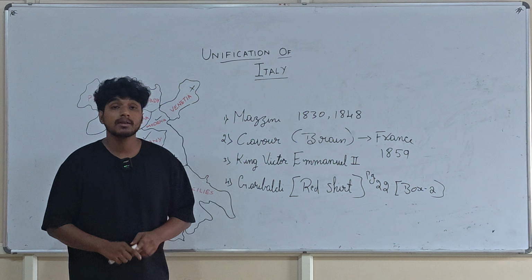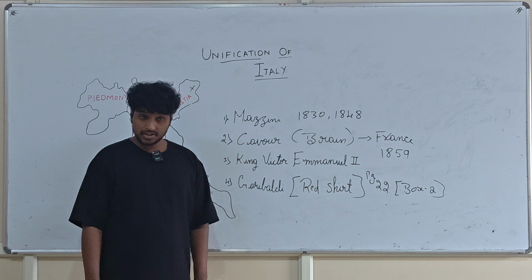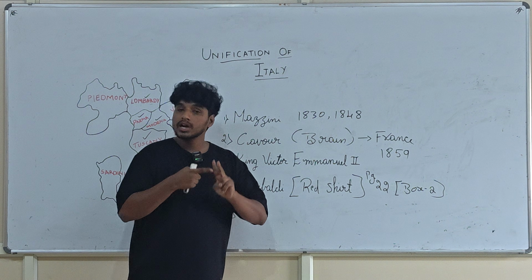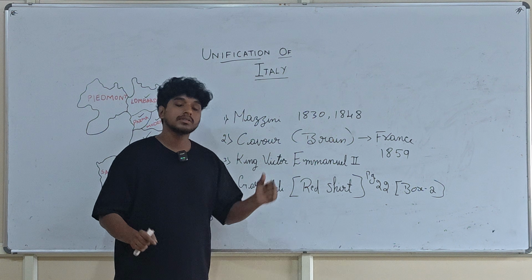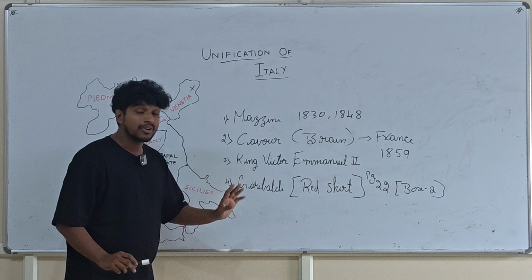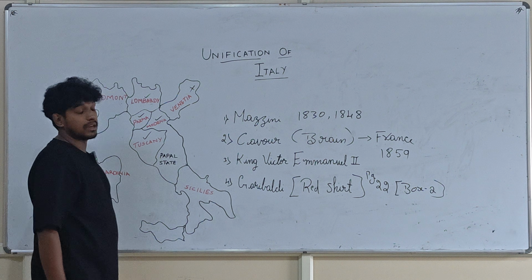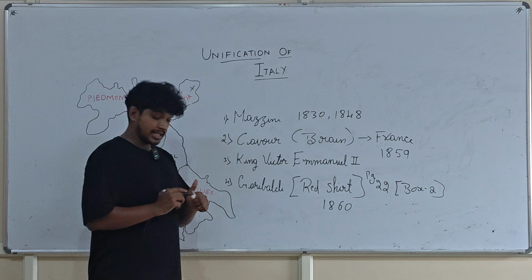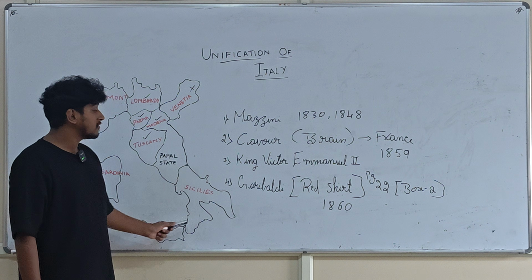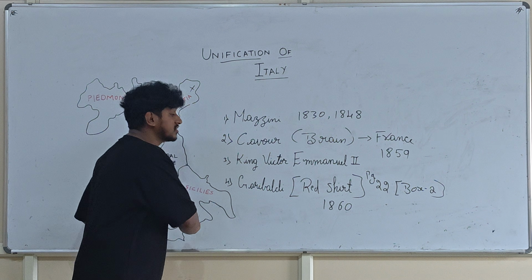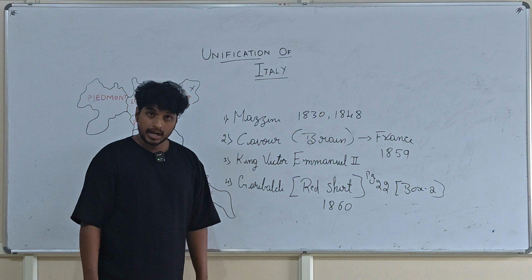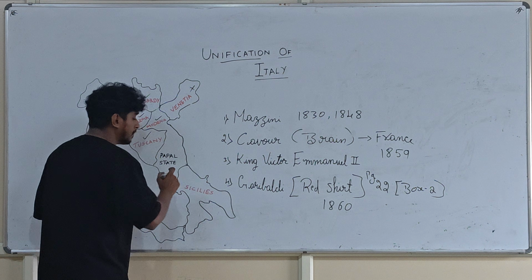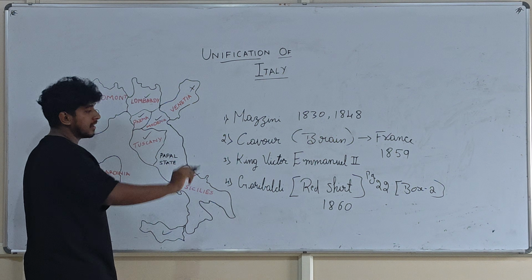Garibaldi established his own army called Red Shirts. With the help of Red Shirts, he also gained the support of local peasants. Red Shirts, local peasants, and many other people supported Garibaldi, and he defeated the Bourbon dynasty of Spain. That was in 1860. Garibaldi got the two Sicily kingdom back to Italy. And now we have only 2 places left out: Papal State and Venetia. Upper Sicily and Lower Sicily have joined the Italian kingdom.